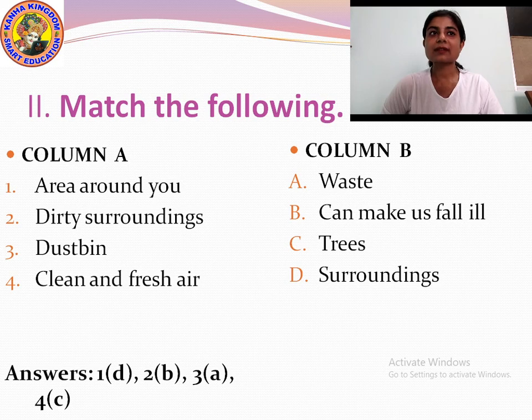Okay. The answer of number 1 is D. Area around you is surroundings. Then number 2, dirty surroundings. It is B. Can make us fall ill. Number 3, dustbin. It is A. Waste. Clean and fresh air. It is trees. The answers are written below. You can see and you can match them.